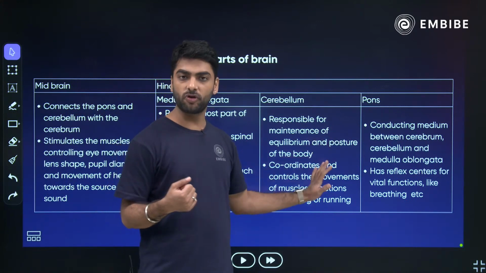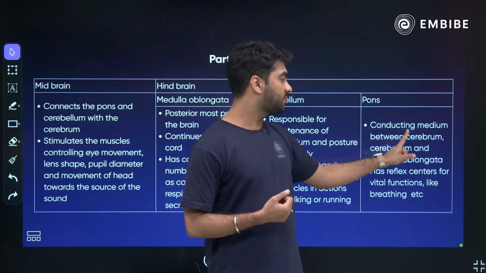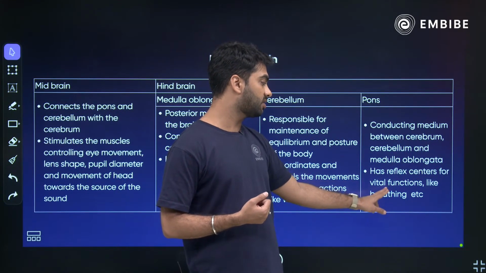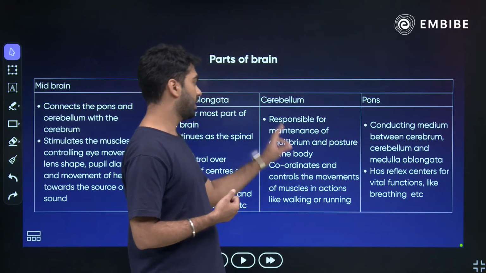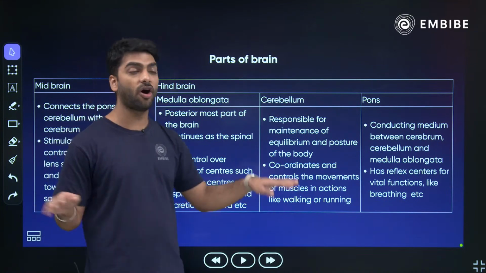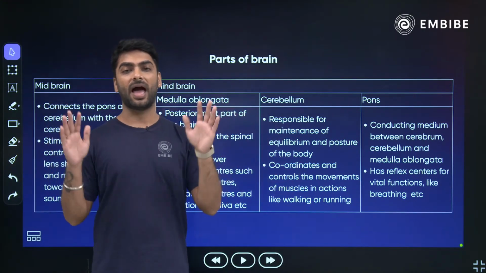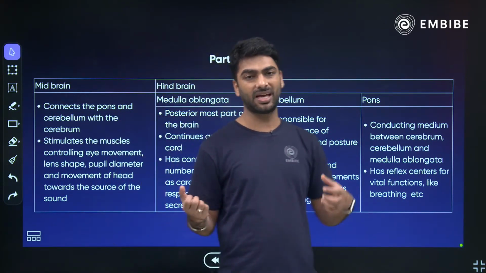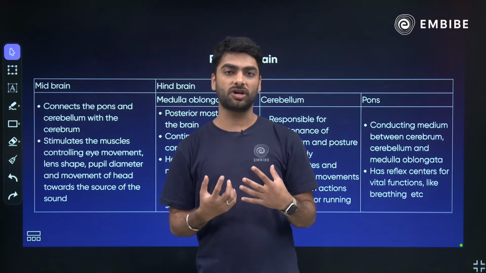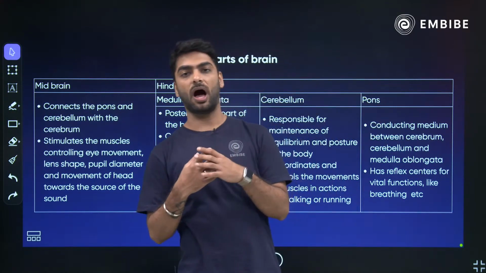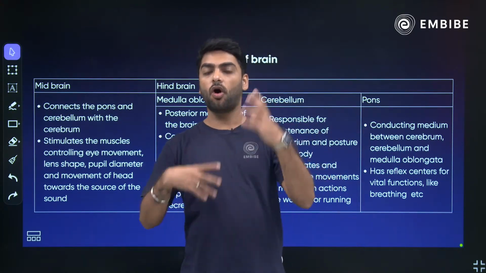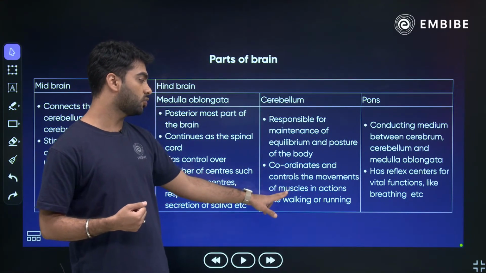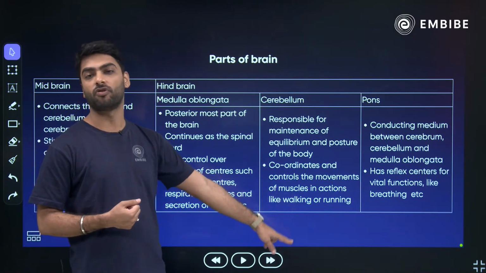Talking about the pons before we go to the cerebellum, it is the medium between the cerebellum and medulla. It has reflex centers for breathing and vital functions. And the cerebellum is responsible for maintaining equilibrium and posture. There are two kinds of equilibrium in the body, dynamic and static. Whether you are standing straight or tilted, upside down or erect, all of that is understood and processed by the cerebellum. It coordinates and controls the movements of muscles in actions like walking or running.